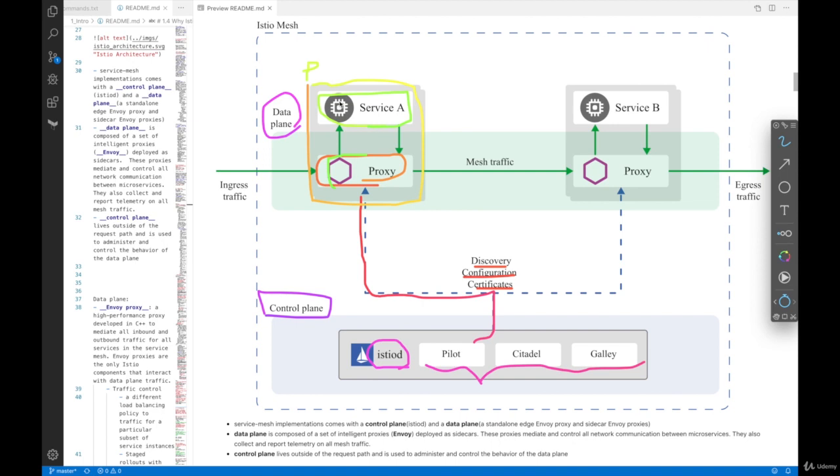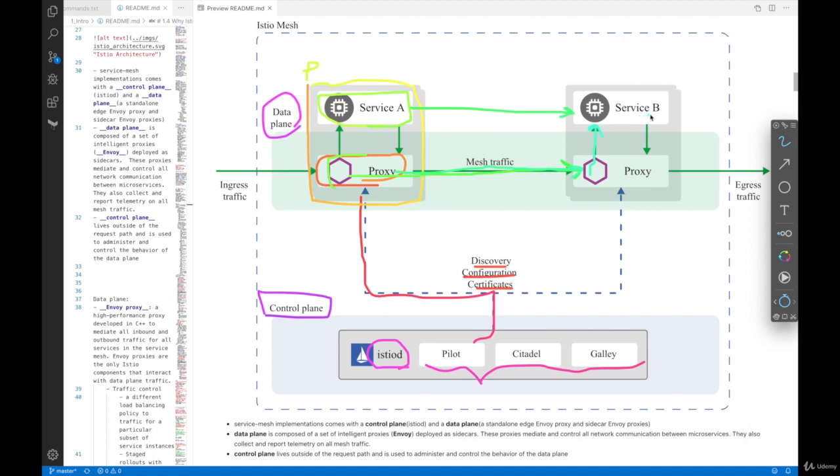So there are two containers inside this pod, and this is where it does intercept traffic. Without Istio, if you are not enabling Istio in a cluster, service A could talk to service B directly. But after enabling the Istio service mesh, service A's proxy is going to talk to service B's proxy first, and then that proxy is going to pass on the traffic to service B.